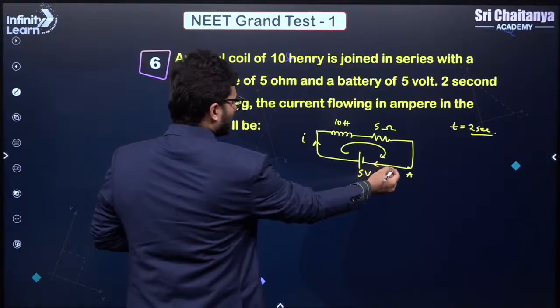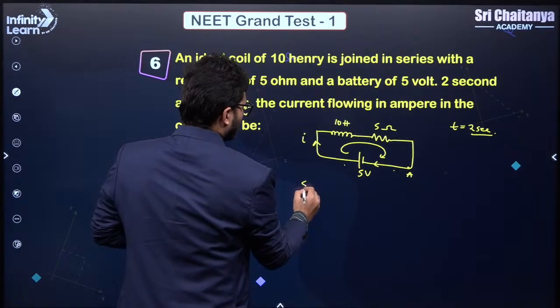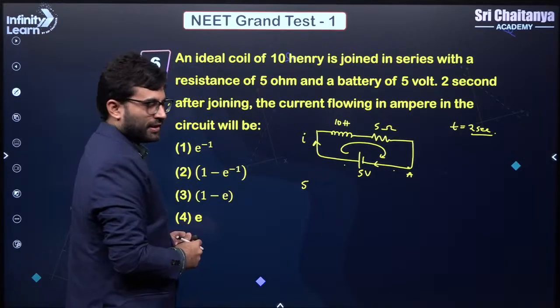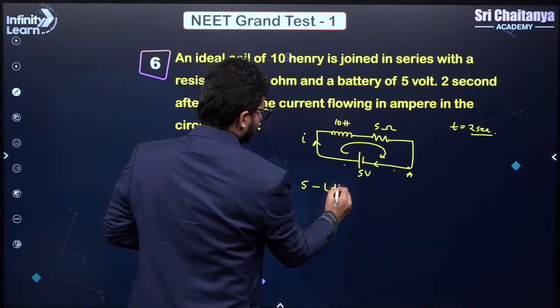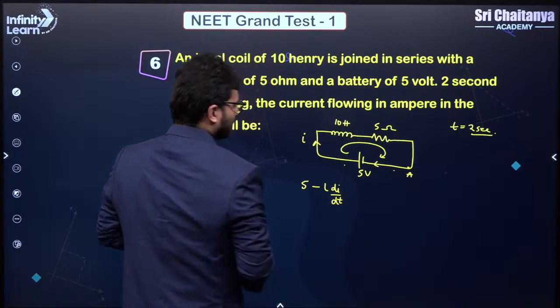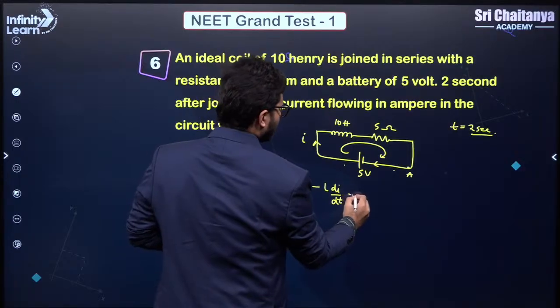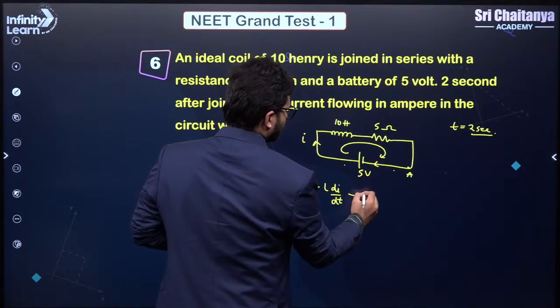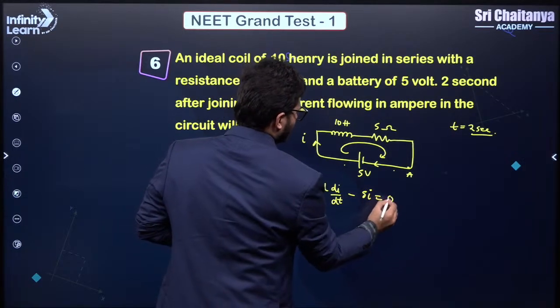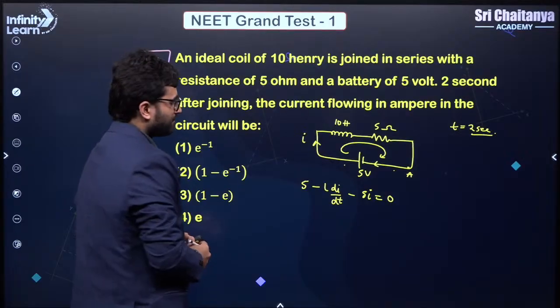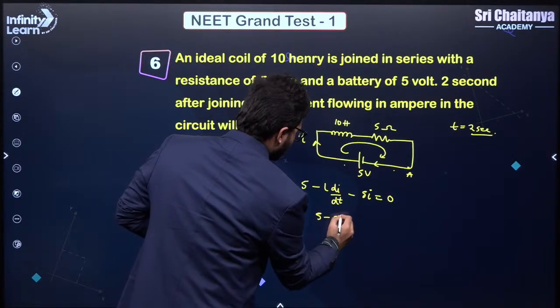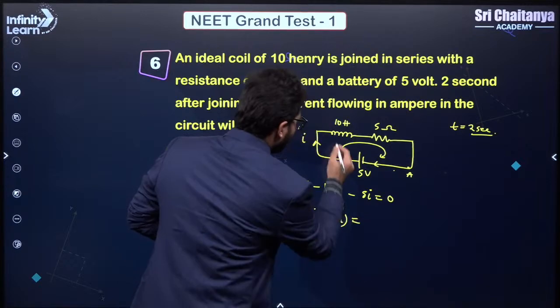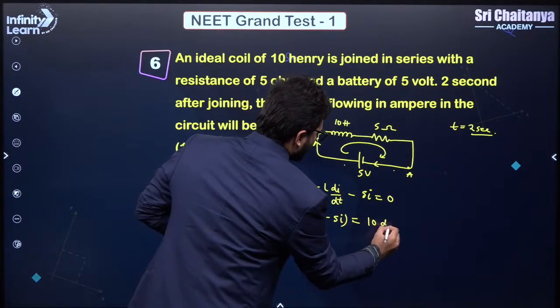So let's do it. From here till here, my change in potential is 5 volts, correct? From here till here, I will have minus L di by dt, and from here till here, I will have minus I into R. So 5 minus 5I minus L di by dt has to be equal to 0. So now, 5 minus 5I is equal to L di by dt, and L is nothing but 10.